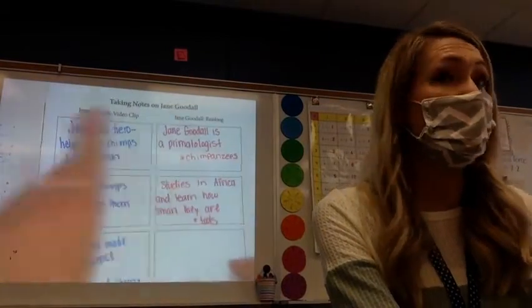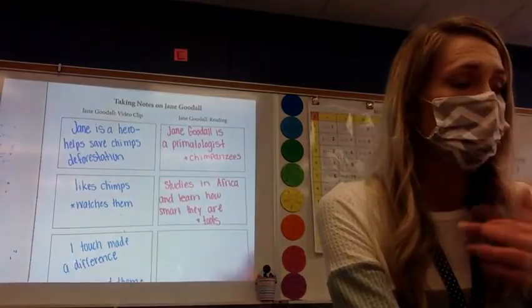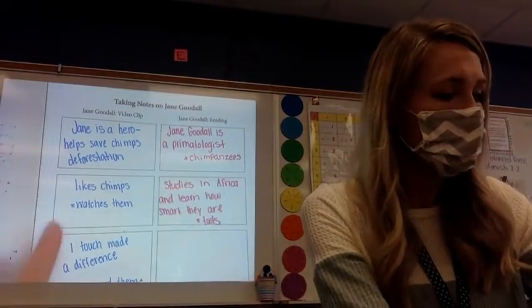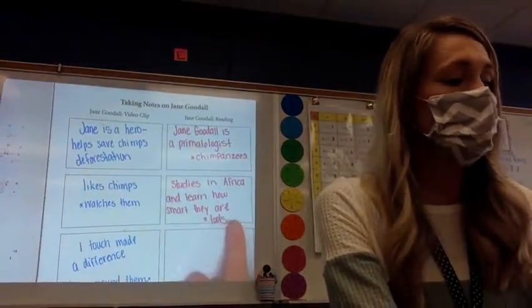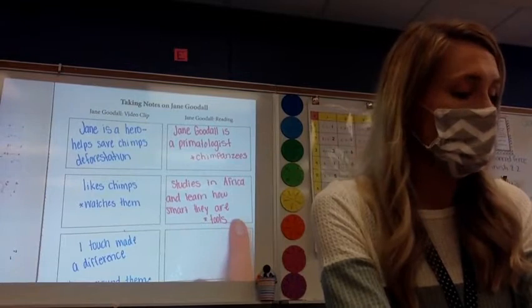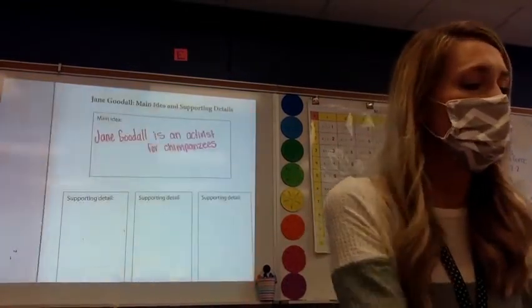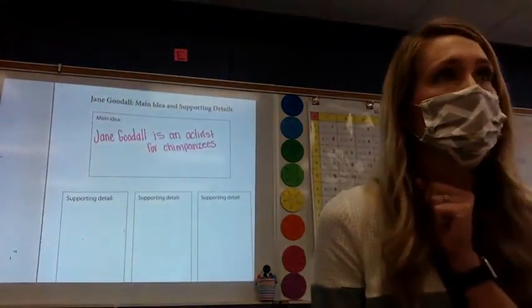Now, we came up with 8 things today, but were some of those crossover that fit together? Yeah, like Jane Goodall is a primatologist. She likes chimps and she watches them. Those kind of go together, right? She studies in Africa to learn how smart they are. She's researching them. Find those main ideas, those supporting details, and put them down here. I'm only going to give you a few moments to get that started.